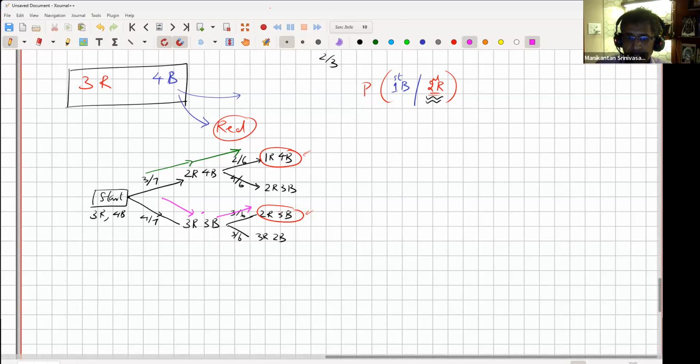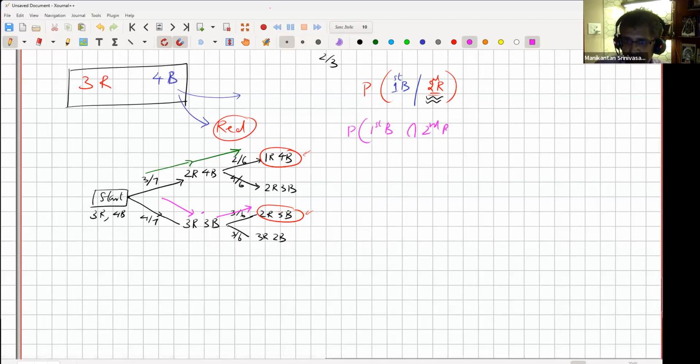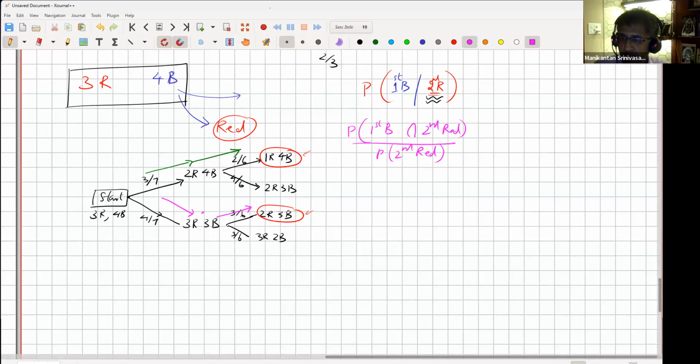Because you have arrived at a case where the second one is red. All of you okay on this one so far? Okay. So in fact, what will this probability be? What is the probability that the first is blue and second is red, divided by probability that second is red? That's what the definition of conditional probability was. Sharma, are you with me completely?